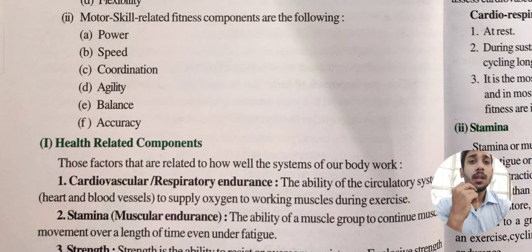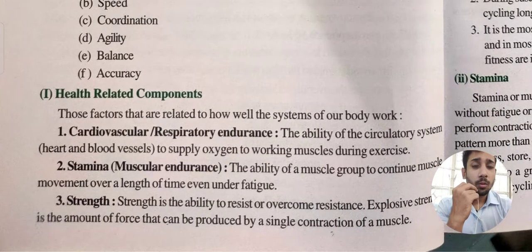The next thing is health related components. The things which I have already discussed before, cardiovascular and respiratory endurance, stamina, strength, all those are health related components. In cardiovascular or respiratory endurance we must increase the ability of the circulatory system to supply oxygen to the muscles during exercise so that our heart and blood vessels can work properly.